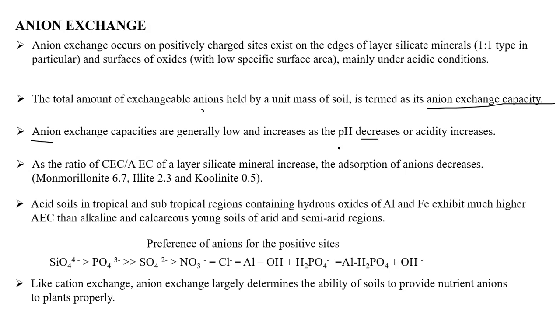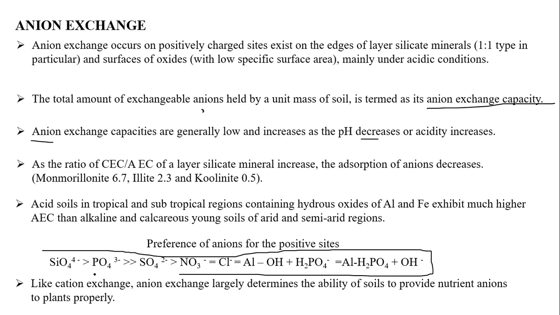So what is the preference of anion exchange capacity? What is the preference of anions on the positive sites? So this is the chain. Please remember this chain, it is very important. Zinc oxides, phosphates, sulfates, nitrate, chlorides, and aluminum are all equal. But again hydroxides, phosphates, aluminum phosphates and hydroxide. So this is the preference of the anion chain.